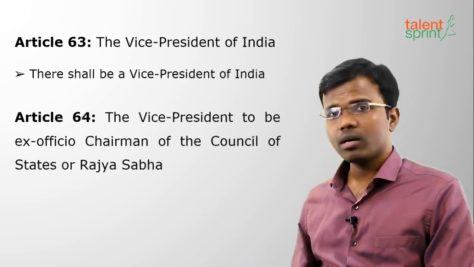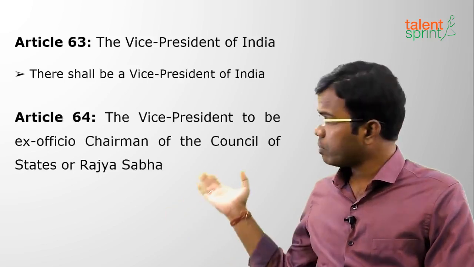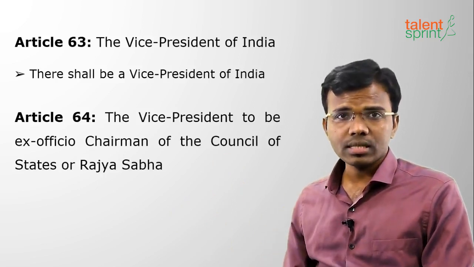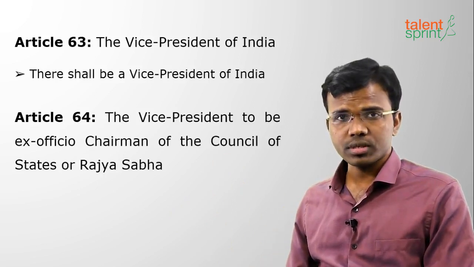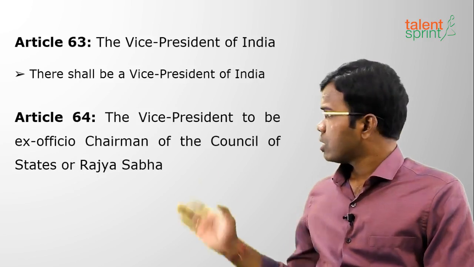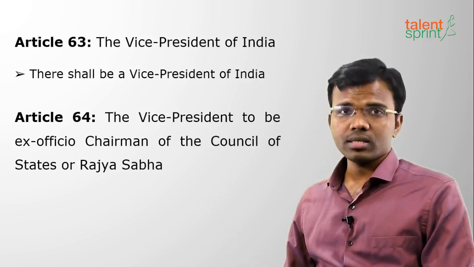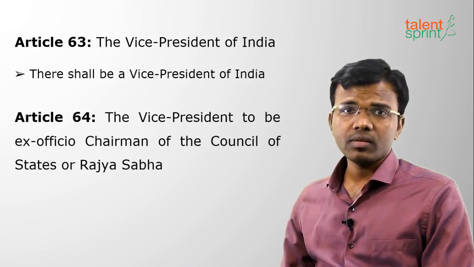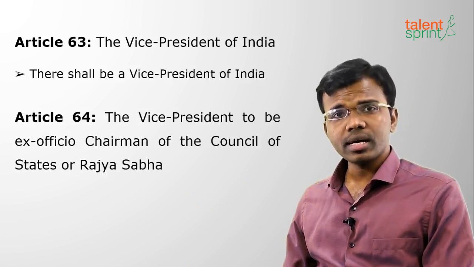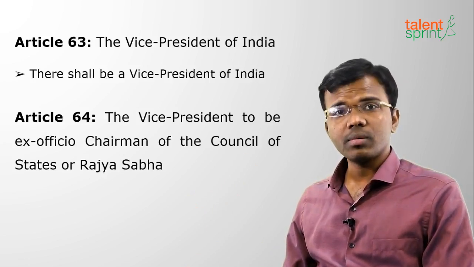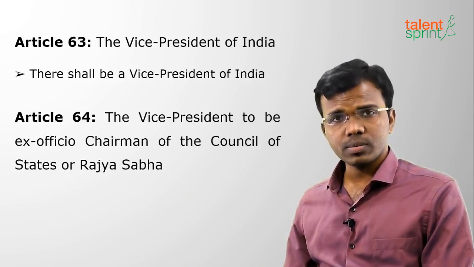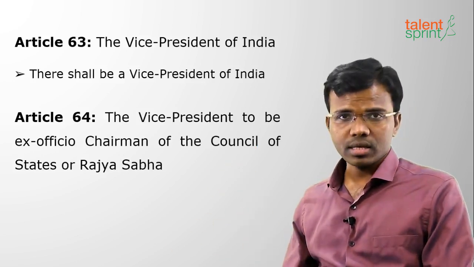The Vice President of India shall act as ex officio chairman of the Council of States, that is our Rajya Sabha. There is no word Rajya Sabha in our Constitution. It is called the Council of States, and Lok Sabha is called the House of the People. So if he is elected as Vice President, he will act as chairman of Rajya Sabha and preside over its meetings. That means there is no separate election for the chairman of Rajya Sabha. Whoever is the Vice President of India will sit as chairman of Rajya Sabha.